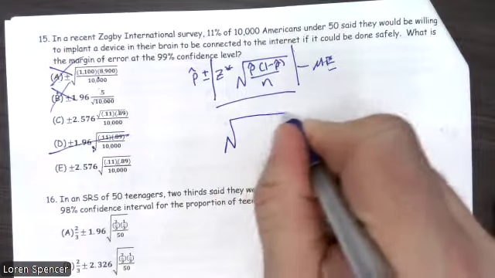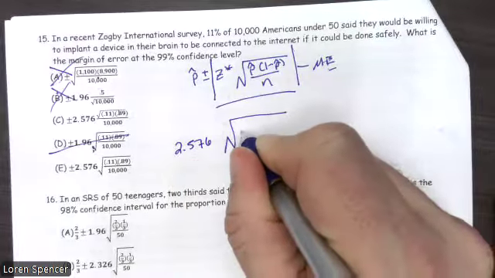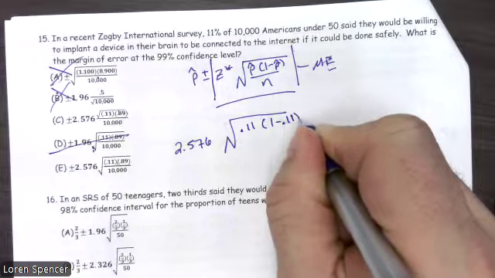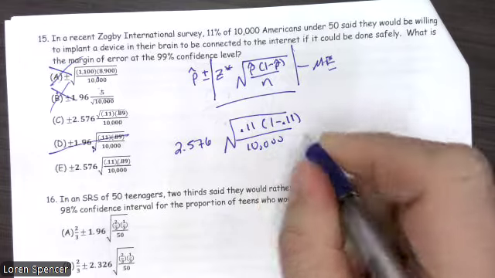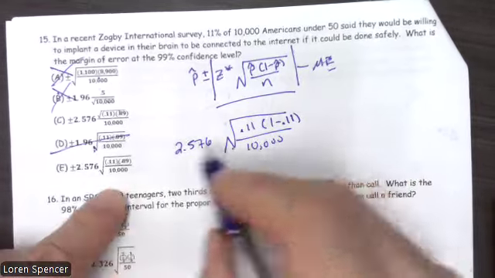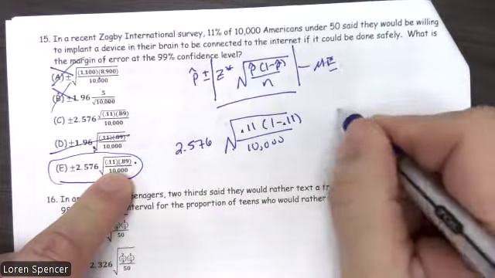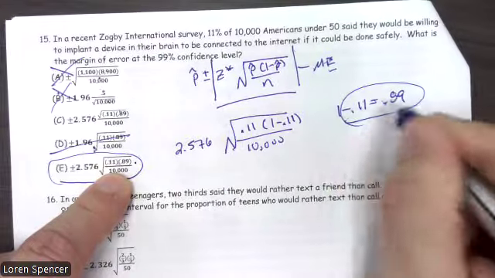What we should be looking for is we have the 2.576. We just calculated that. We should have 0.11 times 1 minus 0.11 over 10,000 because that was the sample size. Well, the only one that has everything under the radical is E. And that 0.89 is 1 minus 0.11.